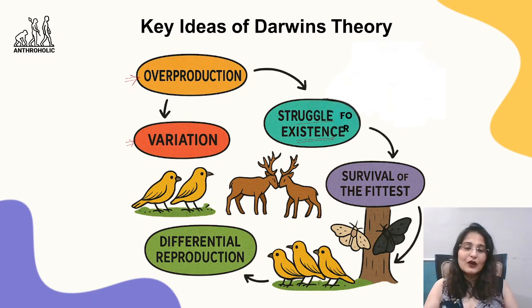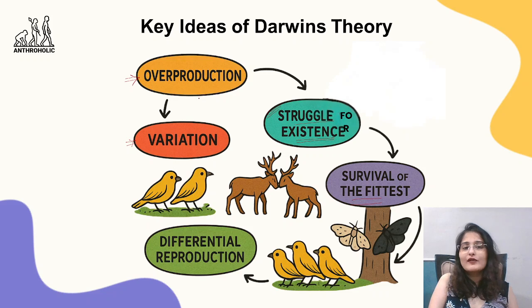स्ट्रगल क्यों होगा? क्योंकि resources तो उतने ही हैं, उतना ही खाना है, उतना ही पानी है, resources are not multiplying with time, right? Resources तो उतने ही हैं, खाना पानी हवा same है, but the production is over, ज्यादा हो गया है, there's a higher amount of reproduction or production that has happened, so they are going to struggle to exist, to survive, that is struggle for existence, that leads to survival of the fittest.